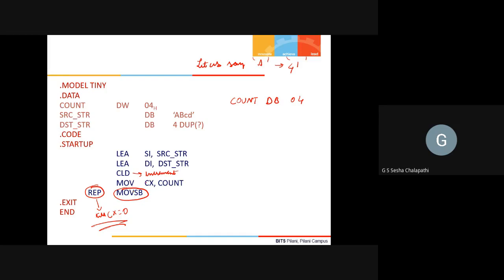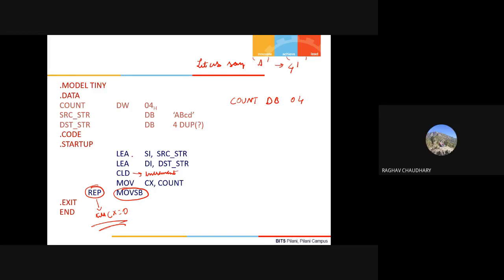Okay, in this case CX was 4, so MOVSB will be done 4 times. That means 4 bytes of data will be transferred from the SI pointer to the DI pointer, from the source string to the destination string in this case. From source string to destination string, 4 bytes will be copied.